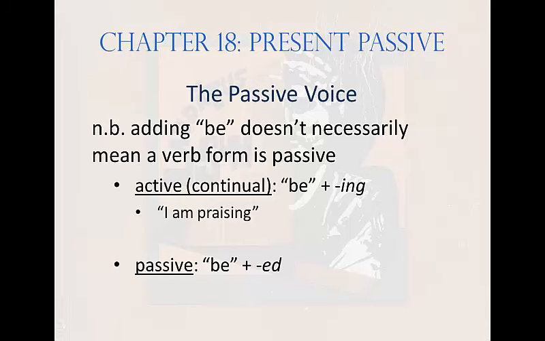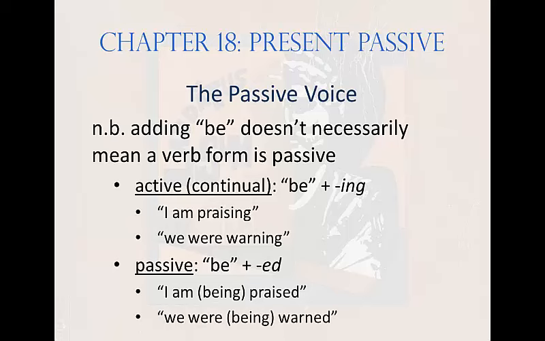For example, I am praising, which is active, versus I am praised or being praised, which is passive. Or the active form, we were warning, versus the passive form, we were warned.